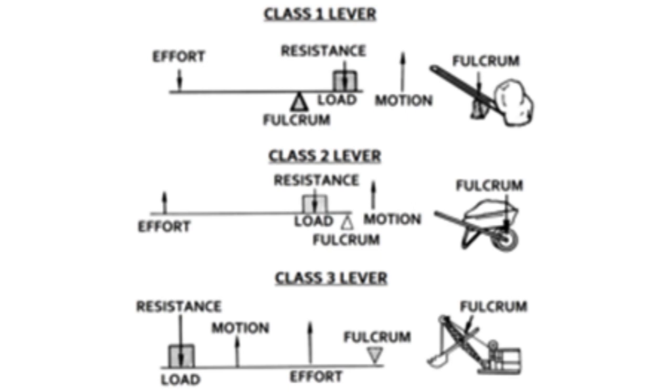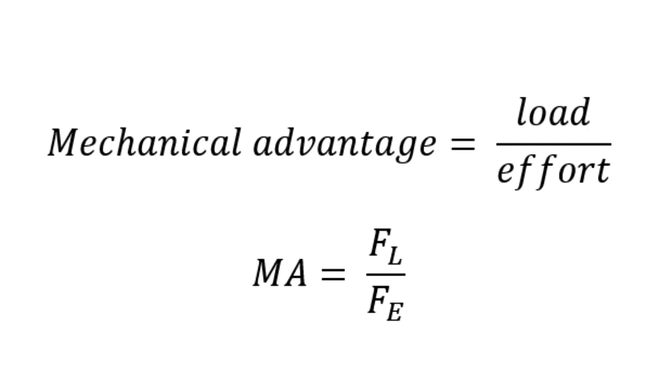Machines are usually of such design that by application of small effort, a large load can be moved. The relationship between the load and the effort, which gives an indication of the advantage that can be obtained by using the machine, is called the mechanical advantage of the machine. Mechanical advantage is usually greater than 1, and it depends upon the type of machine which is being used and it varies with the load.